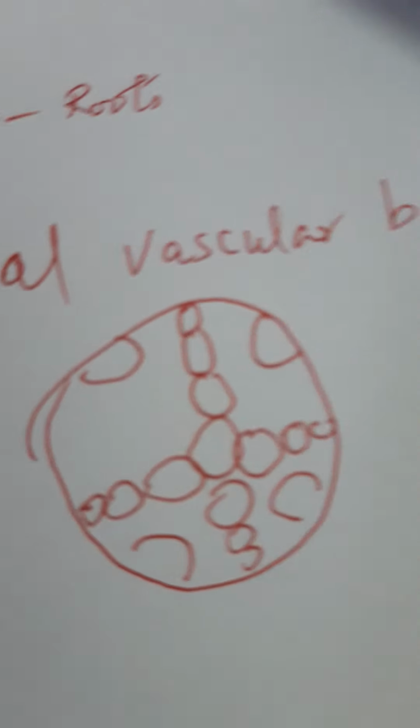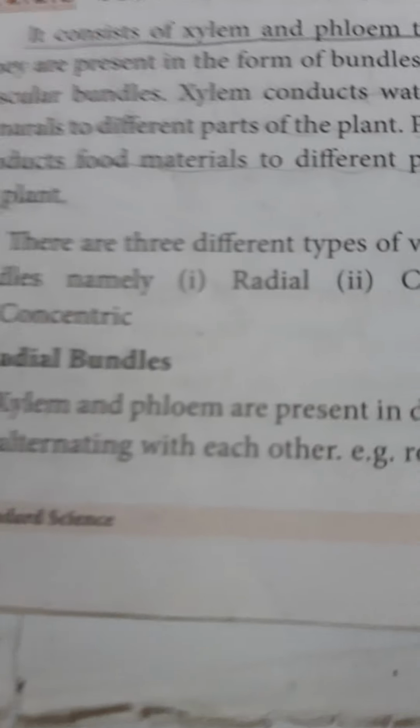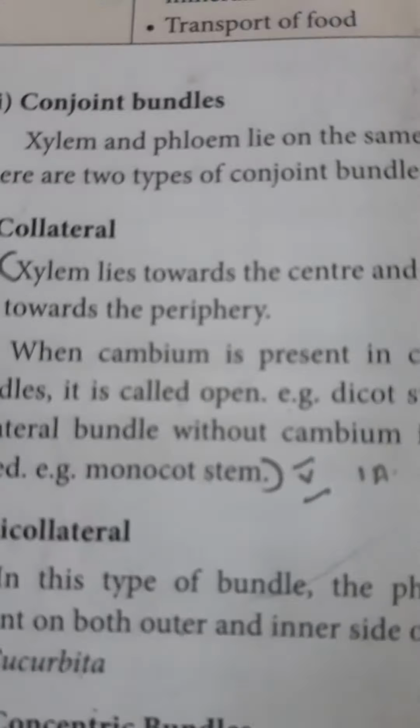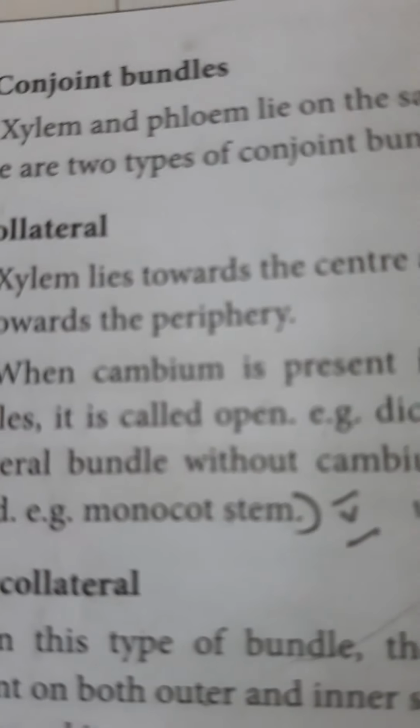This arrangement is called a radial vascular bundle. Example, root. Xylem and phloem are present on different radii, alternating with each other. Example, root. Then conjoint vascular bundle.